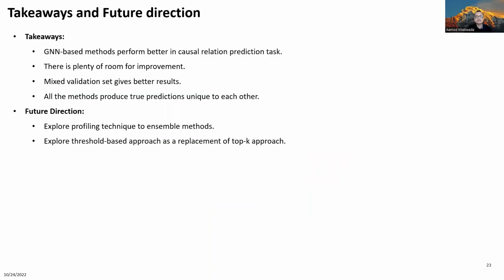So our experimental analysis showed that the GNN-based methods perform relatively better for the causal relation prediction tasks, and using a mixture of causal and non-causal but event-related triples in the validation set helps to select the best models. Moreover, we also observe that the methods make true predictions that are unique to each other. So this opens the door for exploring an ensemble of these methods for better prediction results. In future work, we will also explore the threshold-based approach more to see if it can be the replacement of the top K approach.